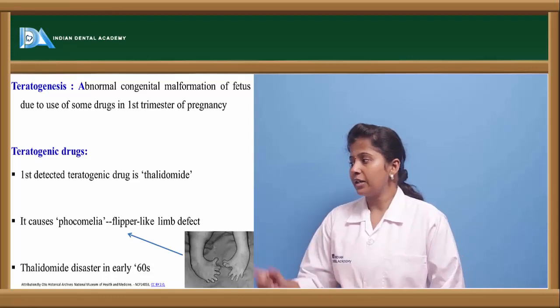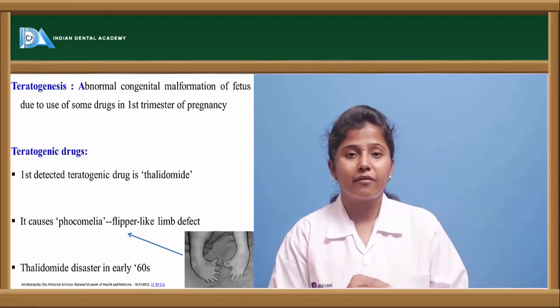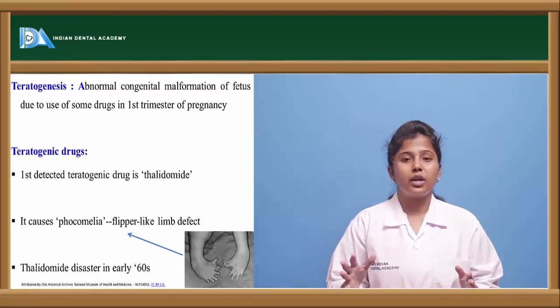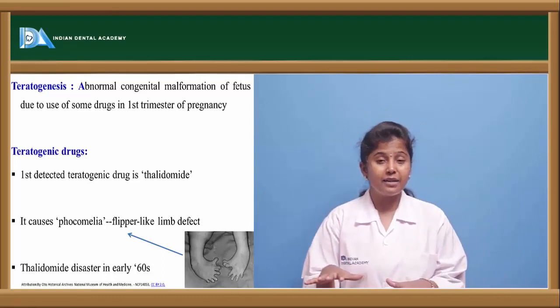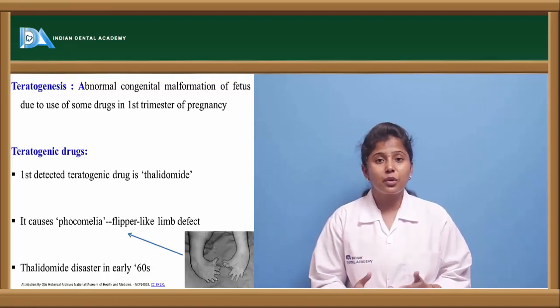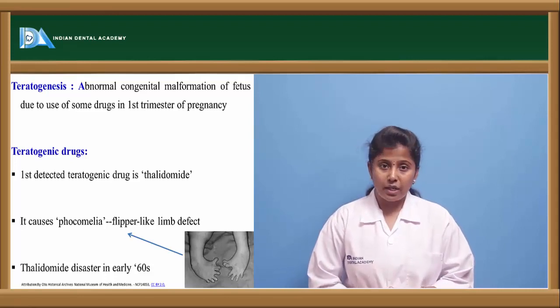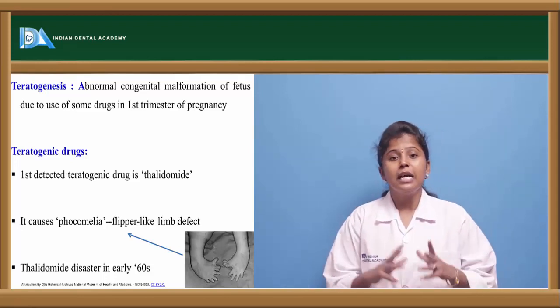Here we can see it causes phocomelia, in the sense the limbs will be like flippers, like a penguin. We can see penguin-like feet and hands. In such a way the limbs of the baby develop. This is one type of teratogenic effect caused by thalidomide.